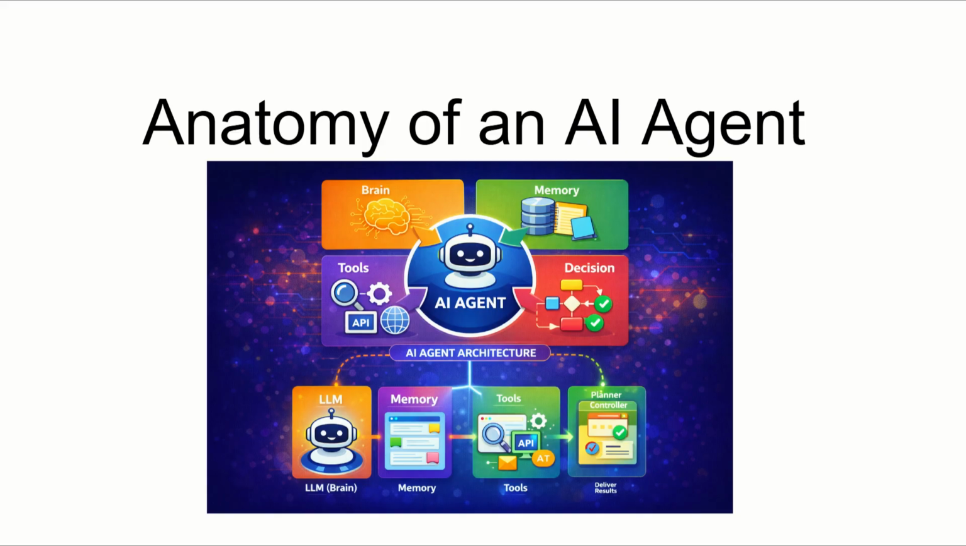Just like the human body has organs like the brain, memory, hands, and decision making ability, an AI agent also has its own internal structure. In this session, we are not going to write any code. We will focus only on architecture, how an AI agent is built, how it thinks, and how it acts. By the end of this video, you will clearly understand what makes an AI agent different, powerful, and practical.